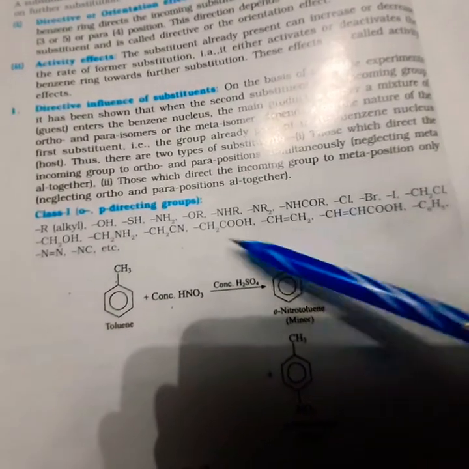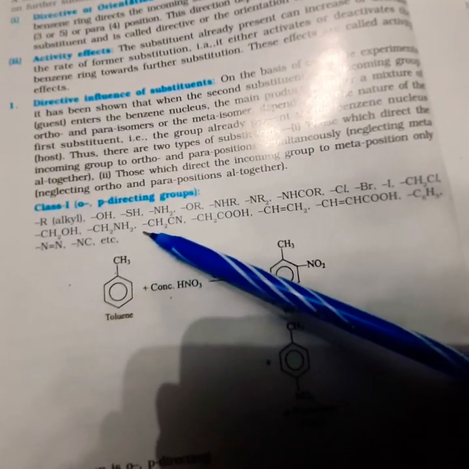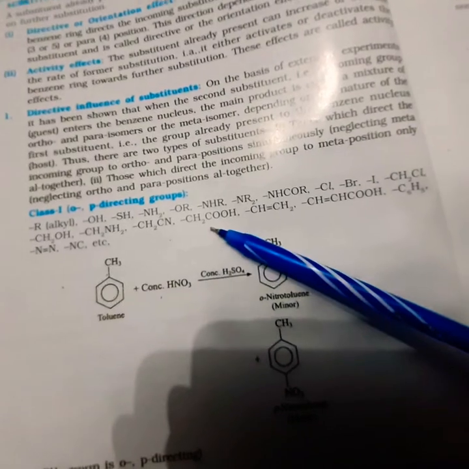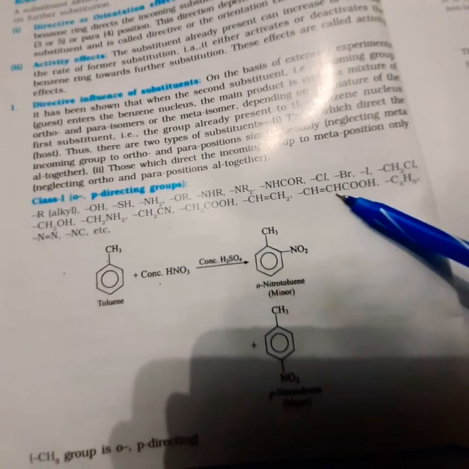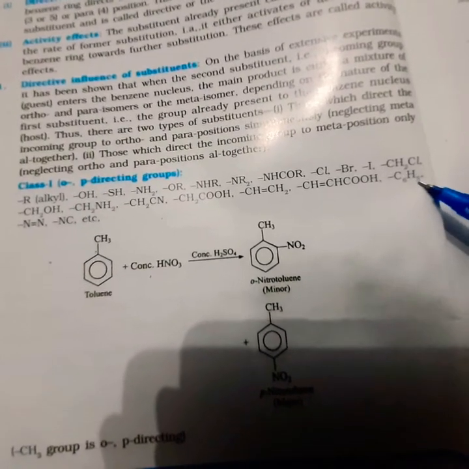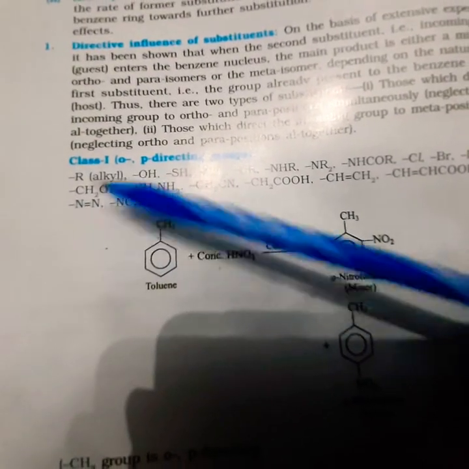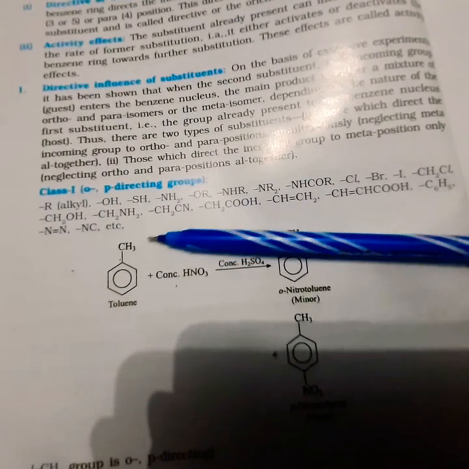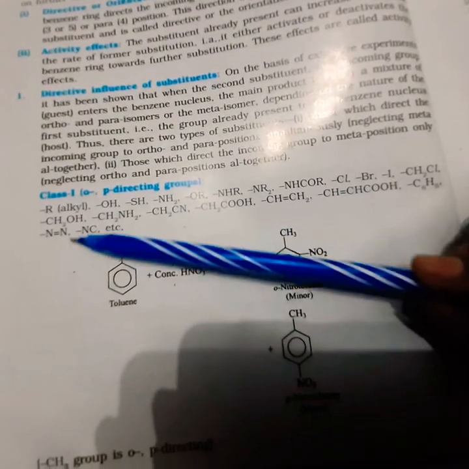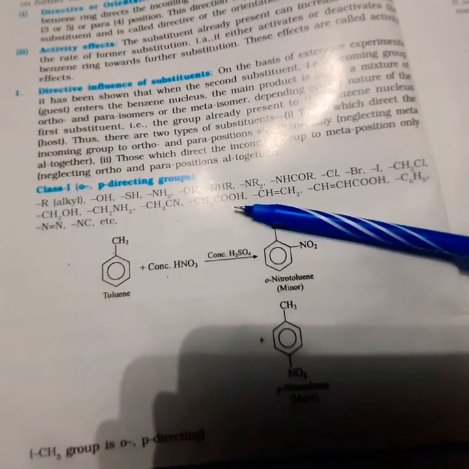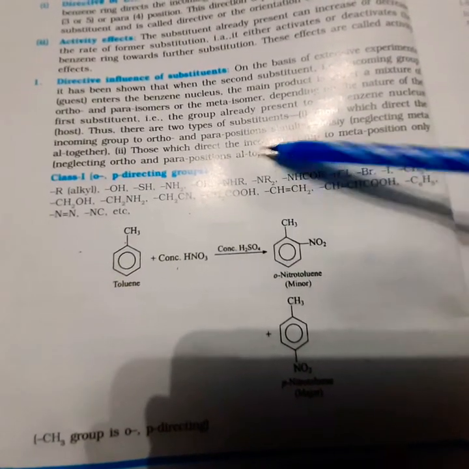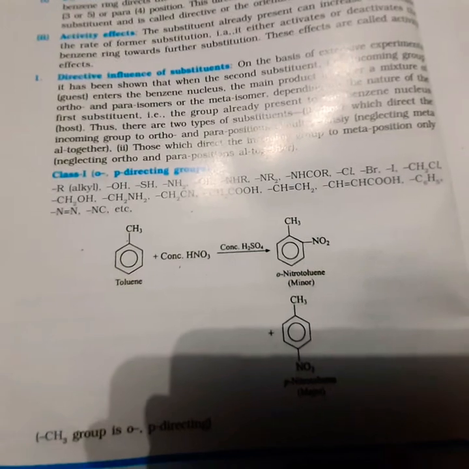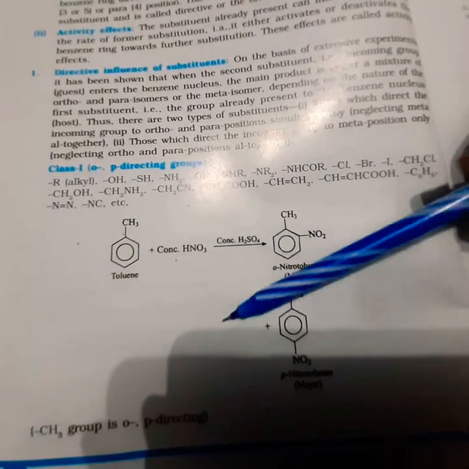CH2Cl, CH2OH, CH2NH2, CH2CN, CH2COOH, CH=CH2, CH=CH, COOH, phenyl C6H5, aza meaning N=N, NC. Just try to note the examples, friends. If you observe all these examples, then also you will come to know. Based on the key points which we have discussed, you can easily identify the ortho para directing group. Just for your convenience I read this, friends.